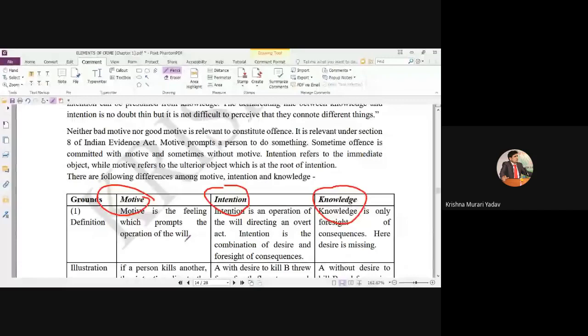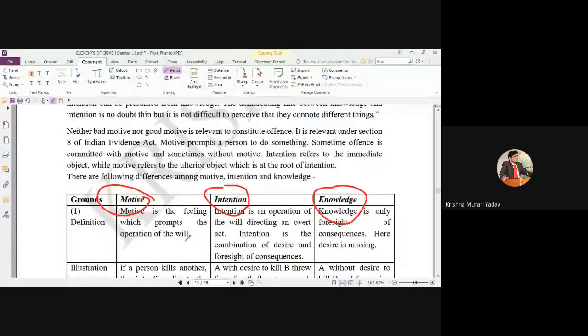But there are certain exceptional cases in which, if the activity is done with knowledge, that activity would not be an offense. For example, a doctor at the time of surgery knows the consequences, that in case of failure of this operation, the patient may die.